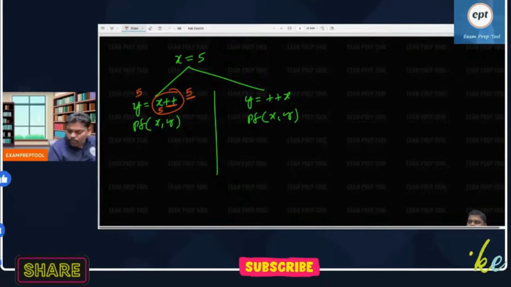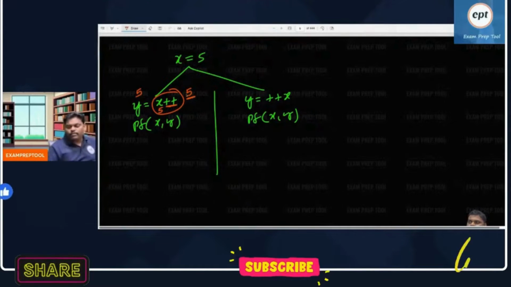x value is 5, 5 plus plus is 5 only. It is a post incrementation. Post incrementation means it doesn't work in this line. In this line, it doesn't work. x value is 5, 5 plus plus is 5 only. That 5 will go to y. y value becomes 5, right? y value becomes 5.